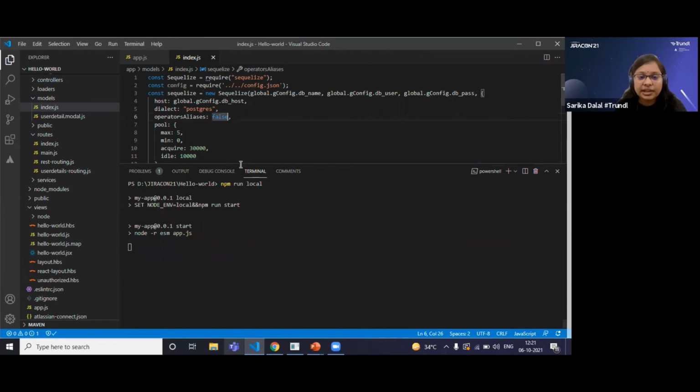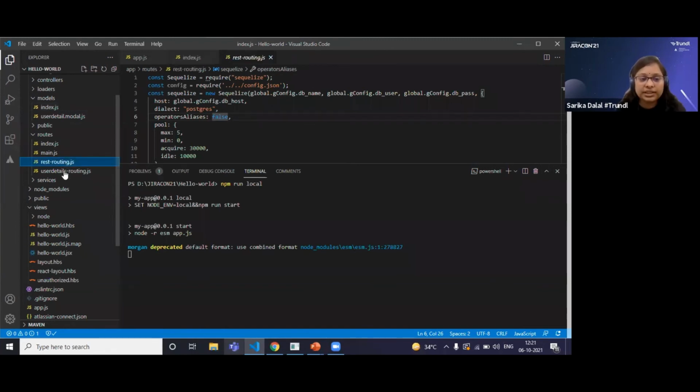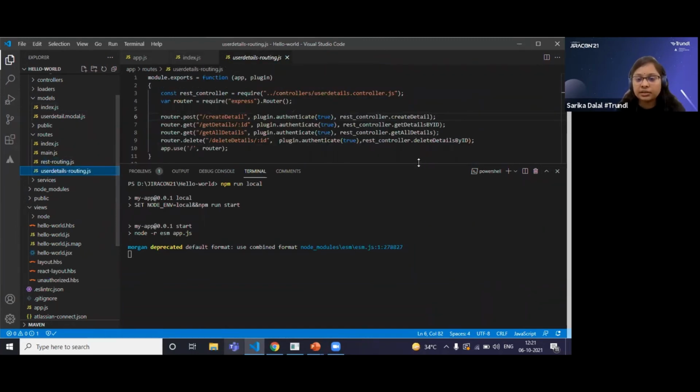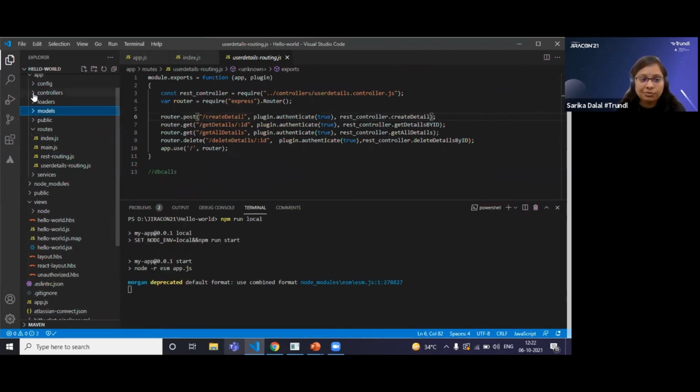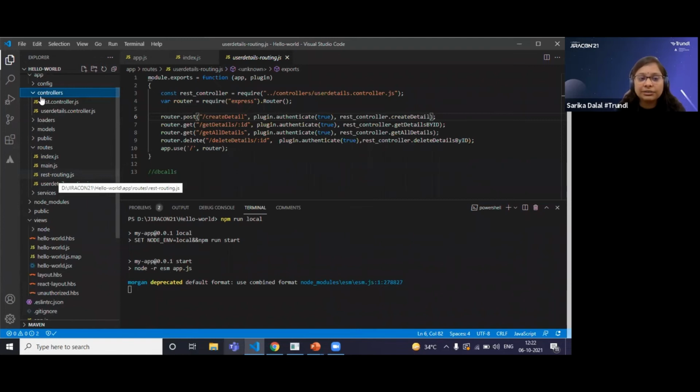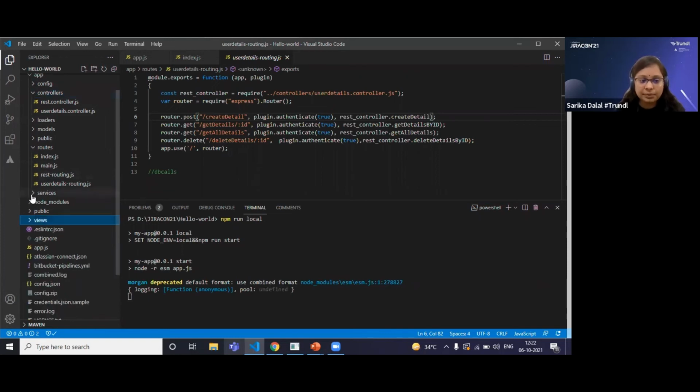Meanwhile, while it is starting, let's understand the routes. Here you can see I have configured some routings: user detail routing, REST routing. For each routing class, I have configured a controller class as well. What we are going to do is, when a request is hit from Jira, it will be read in a route. From the route, it will call the controller class. For each controller, we have created a service class as well.